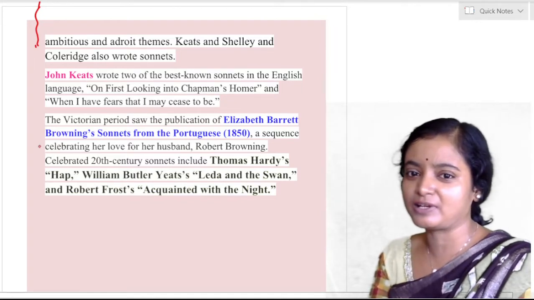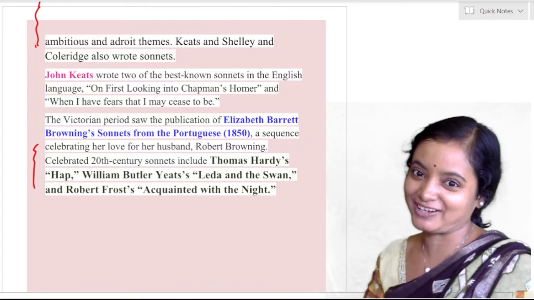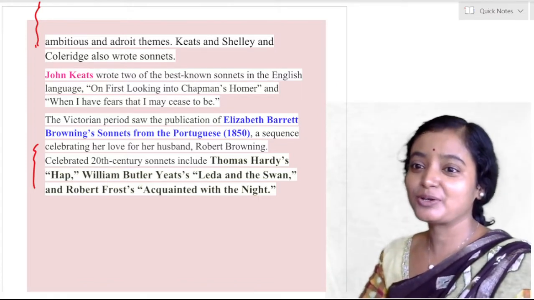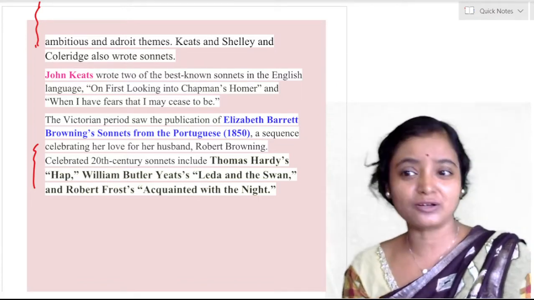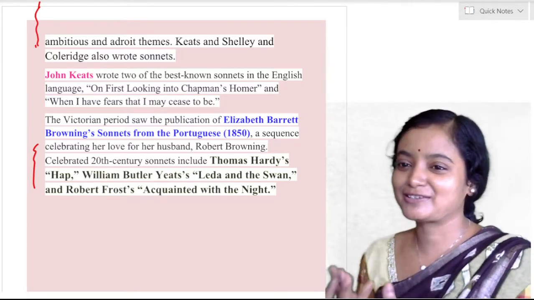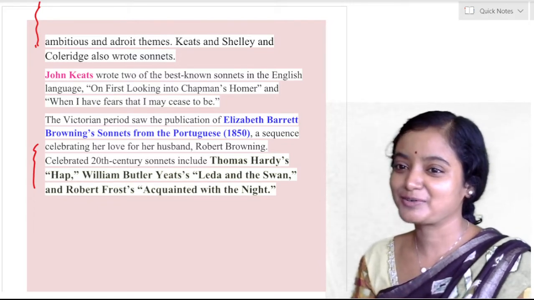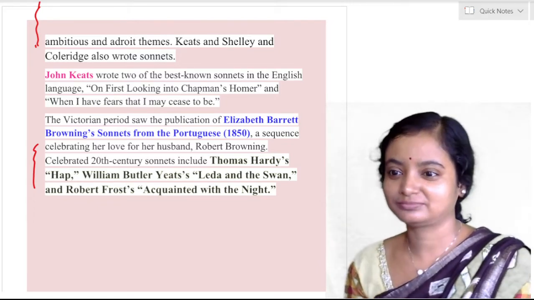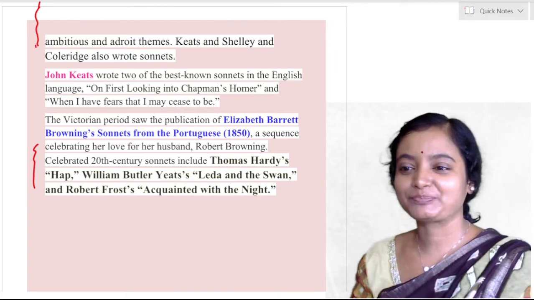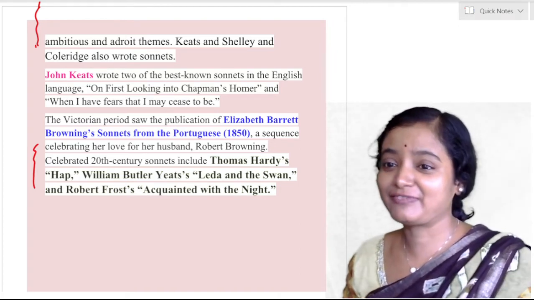There are so many examples. So the sonnet is still going on with its full-fledged popularity. Okay. So you must not underestimate the sonnet, and I feel after reading all these things and after reading Wordsworth that I must not underestimate it. Sonnet has a larger scope. I am not in the mood of faking.